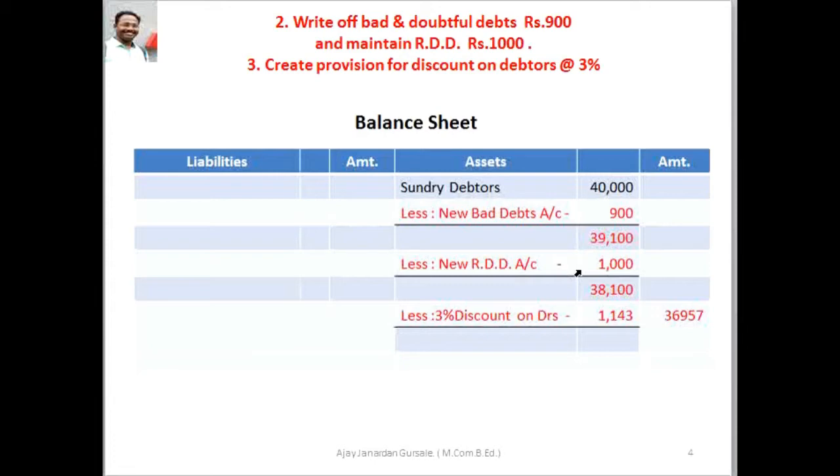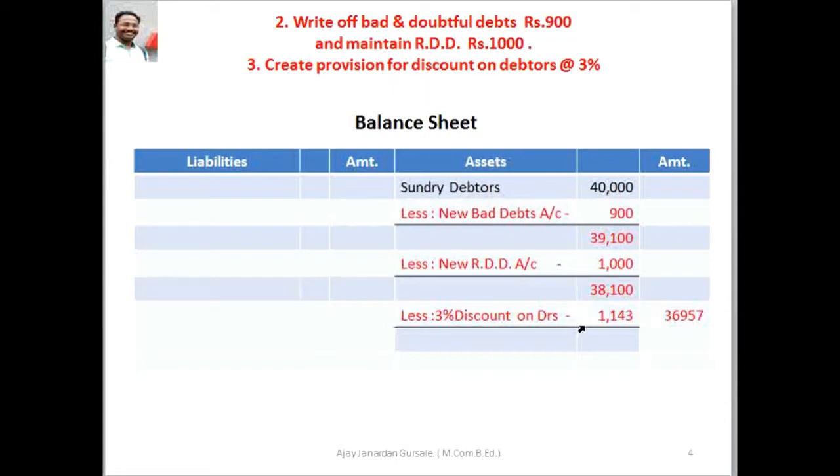Thereafter less new RDD rupees 1000 from 39,100, and here we get the figure 38,100.